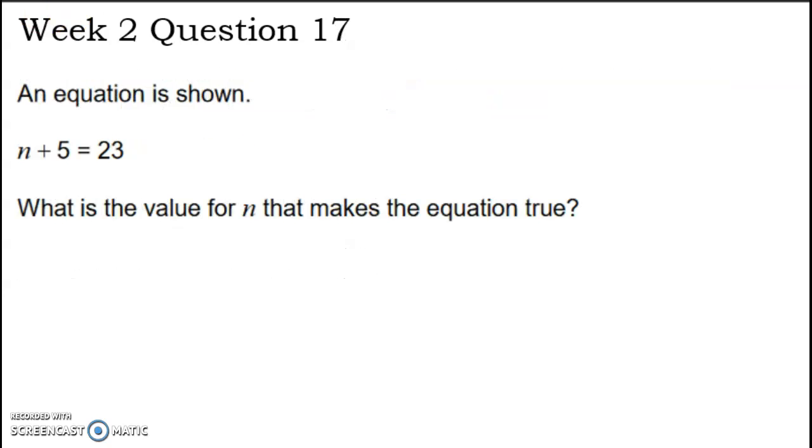Should be the last one I can fit into this video. So this is an equation. It's a cute little equation. n, something we don't know, plus 5 equals 23. Now you can do this in your head. I'm pretty sure you guys are like, well, duh, it's 18. But watch how you do it mathematically. Remember, we talked about inverse operations. We are currently dealing with addition, so I need to deal with subtraction. And I need to get this number away from the variable. So these will cancel and we'll have n equals 23 minus 5, which is 18.